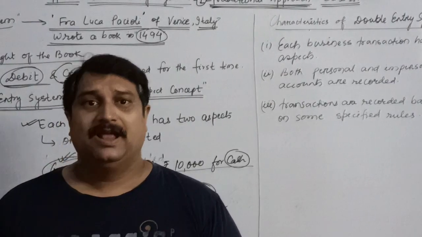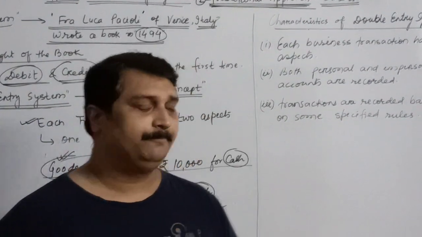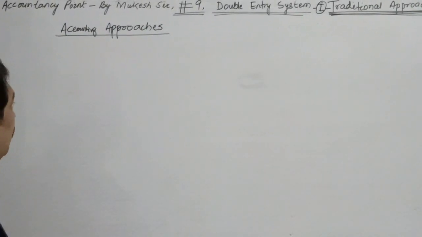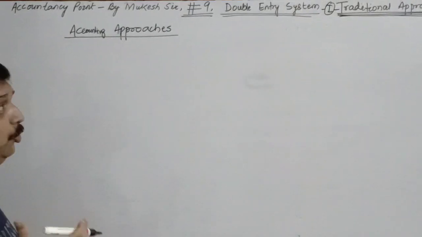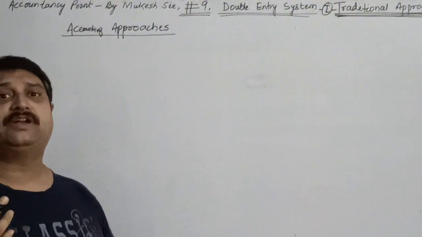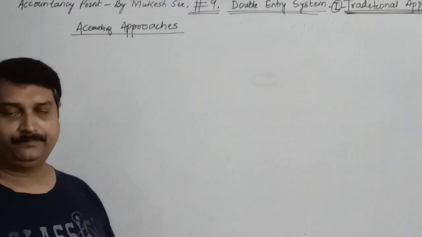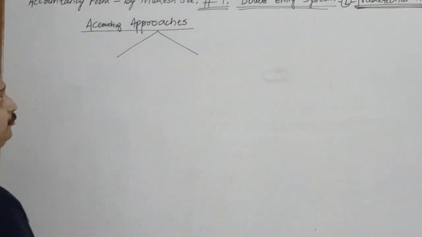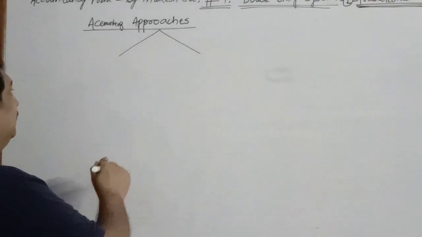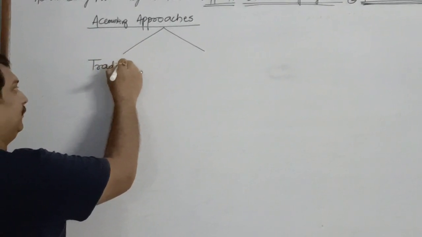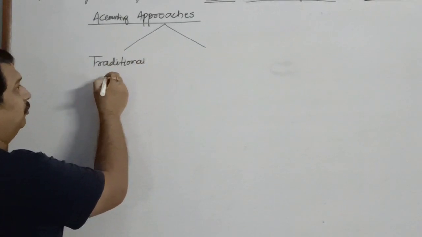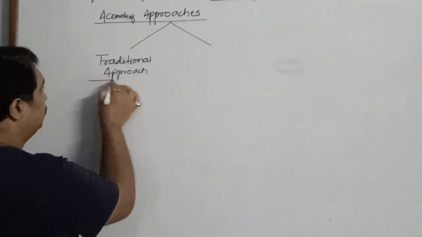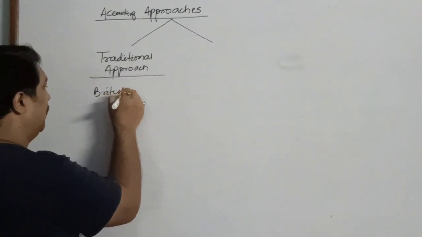Now we will study about the various approaches of accounting. Children, let's begin with the accounting approaches. Accounting approaches are those methods or those ways by which business transactions are recorded in the books of accounts. For our convenience, we have divided the accounting approaches into two types. One is the traditional concept, which we are going to talk today. Traditional approach. This is also known as British approach of accounting.